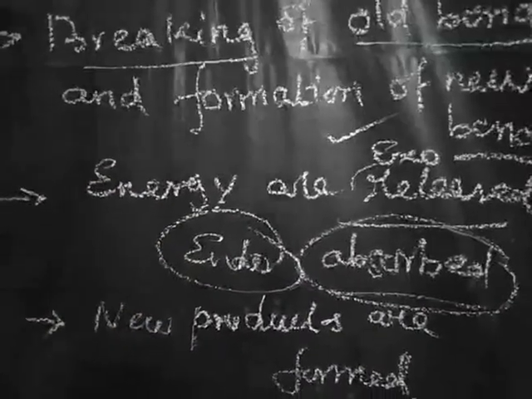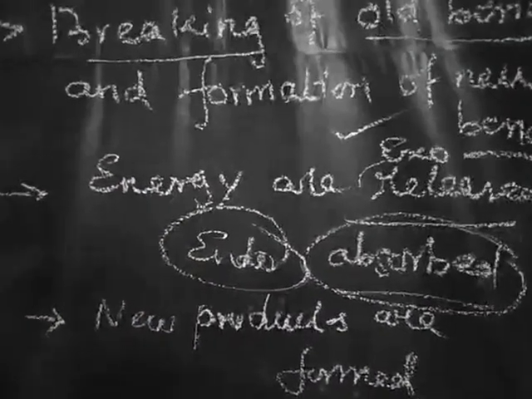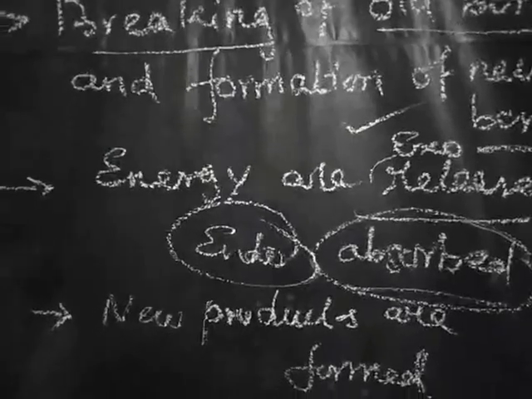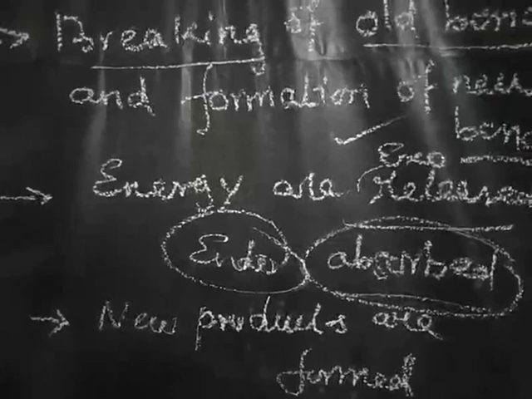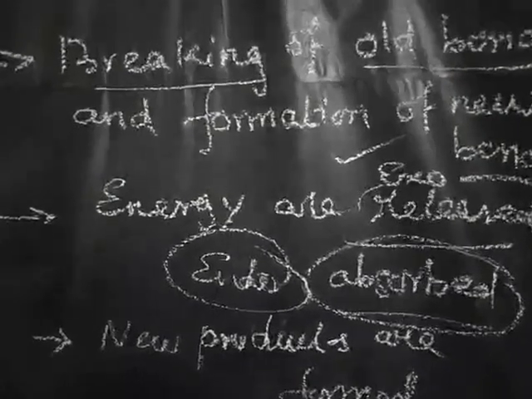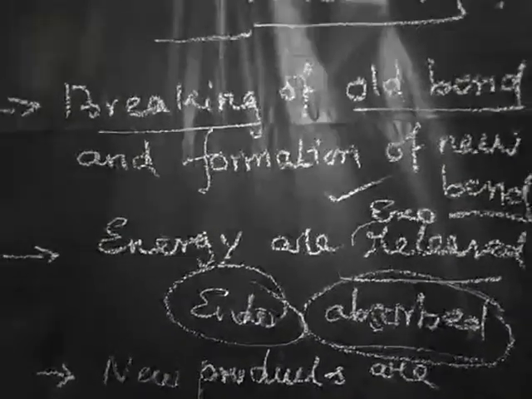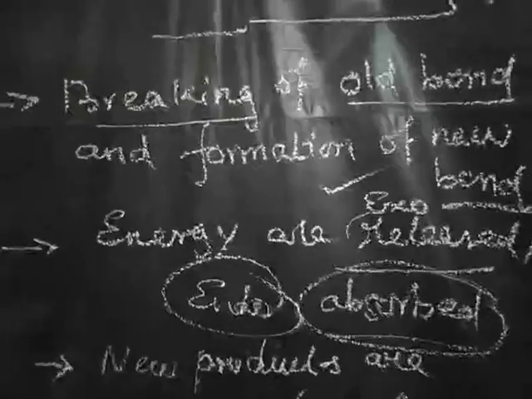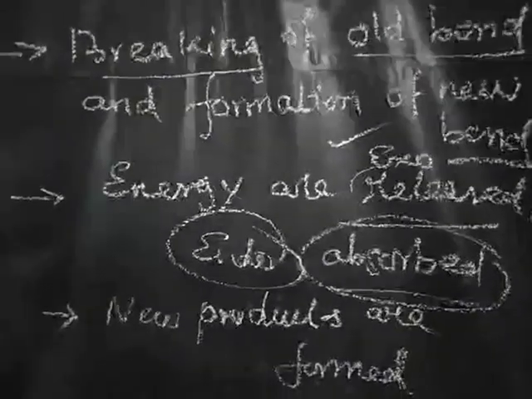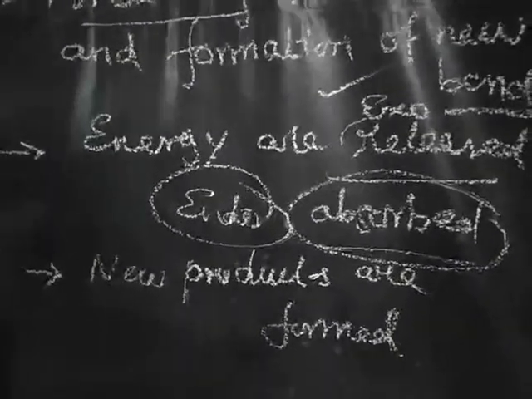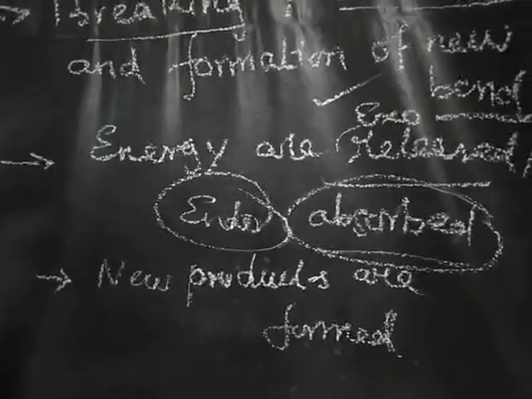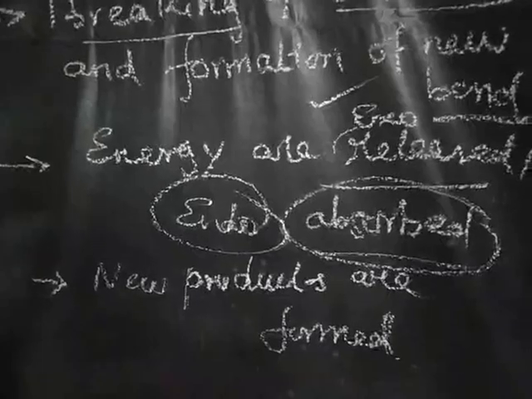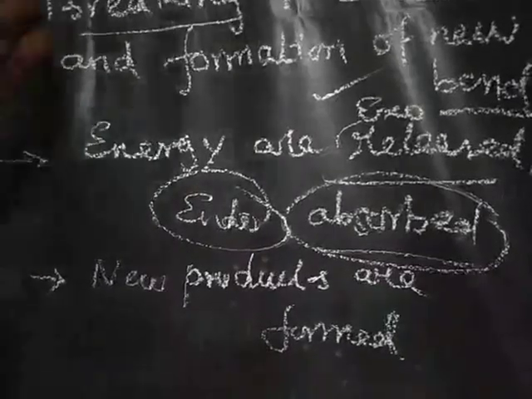Next, for example, burning petrol. Petrol contains hydrocarbons. The hydrocarbons present in petrol are converted into carbon dioxide and water. So the old products are destroyed with the help of energy and new products are formed. Okay, next topic.